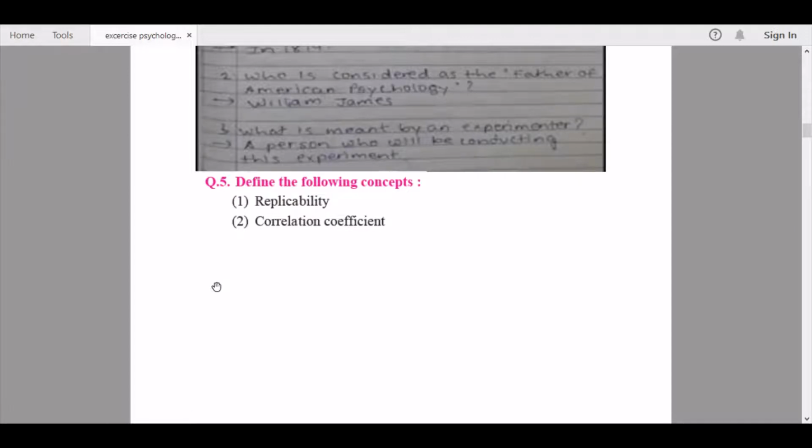Question number 5. Define the following concepts. The first one being replicability. So the answer we have here is, replication means reproducibility of scientific knowledge under the same circumstances stated anywhere and anytime. Replication assures the reliability of results, and it enables in establishing a scientific theory. So just see the answer here and interpret it to your understanding.